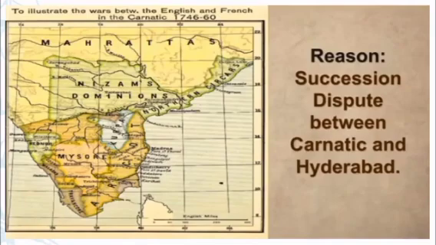The main reason is a succession dispute between Carnatic and Hyderabad, which means who will become the next ruler of the Carnatic region and the Hyderabad region. This is the main reason for the Second Carnatic War.